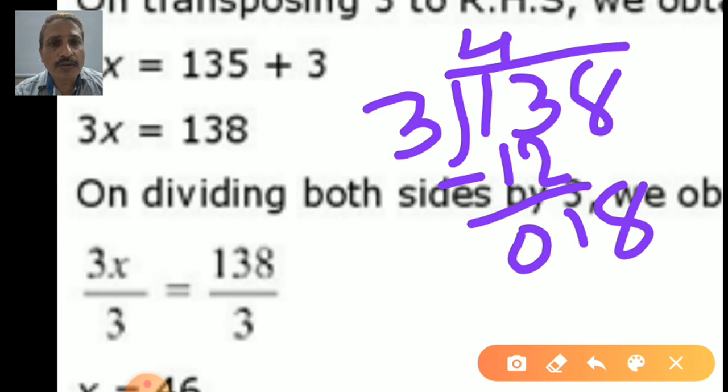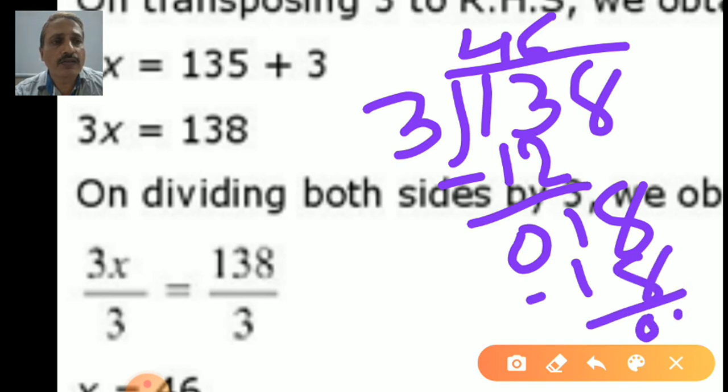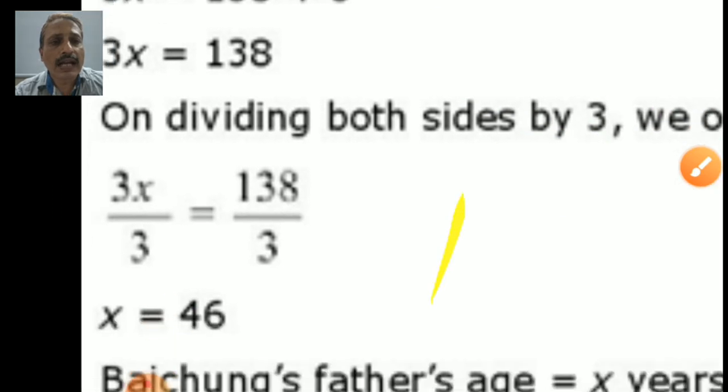Now 3 table up to 18. Yes, 6s are 18. Very good answer, student. Minus it and you will get 0, 0 as the remainder. Good. So here x is equal to 46.